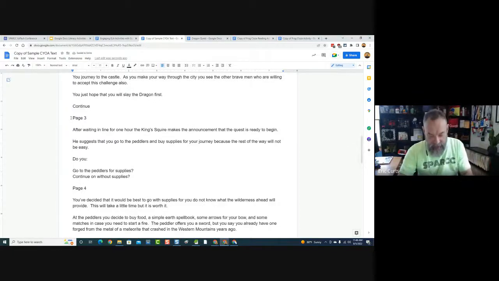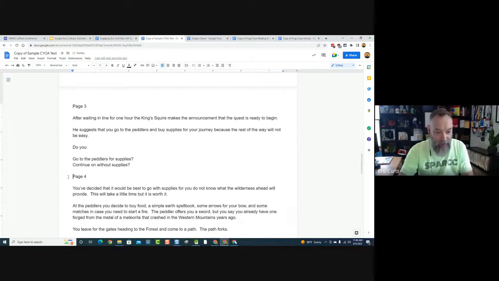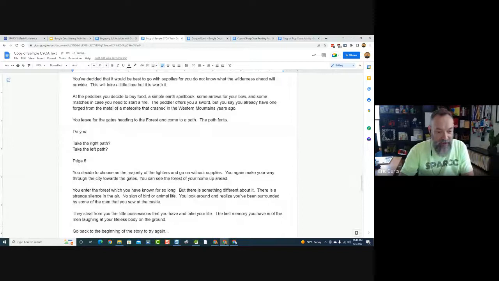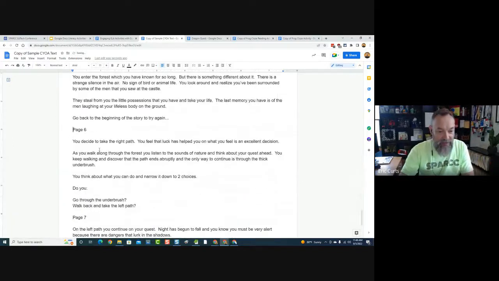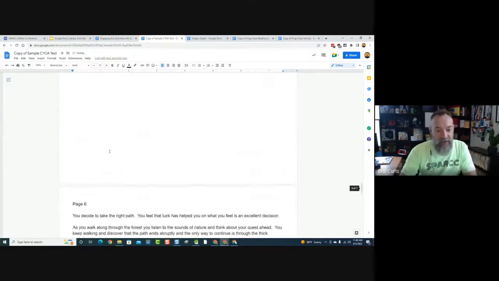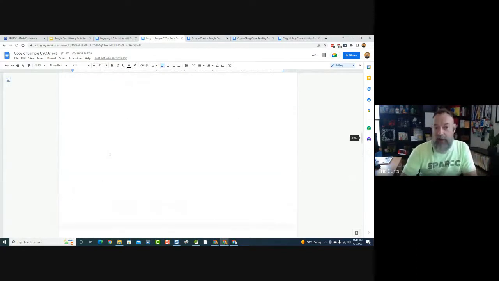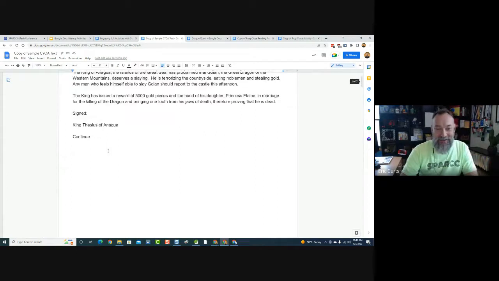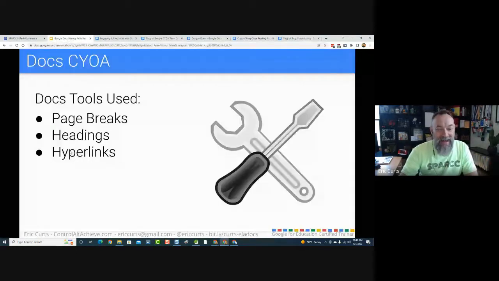Page 3, Control Enter, page 4, Control Enter, page 5, Control Enter, page 6, Control Enter, and page 7, Control Enter. Okay, so first of all, I just want to get every page on its own so I don't accidentally see what the next page says. Okay, awesome. Next is headings.